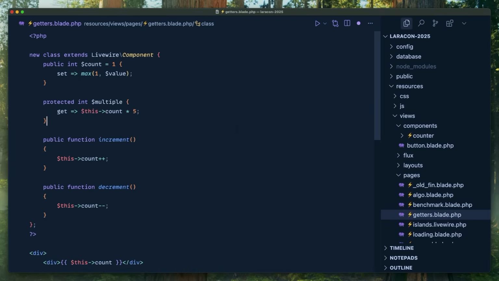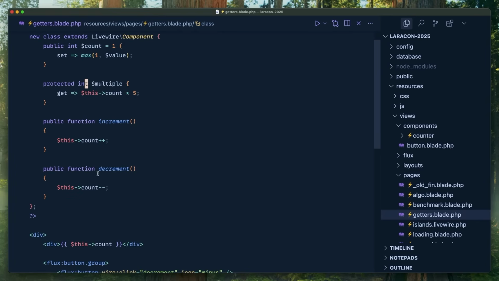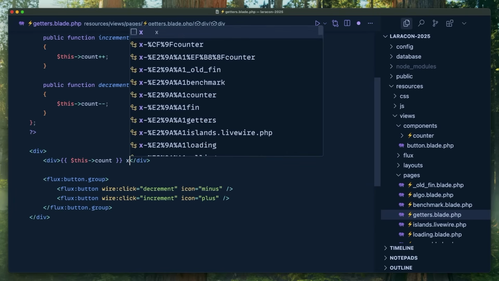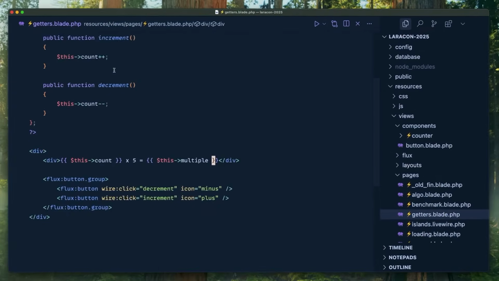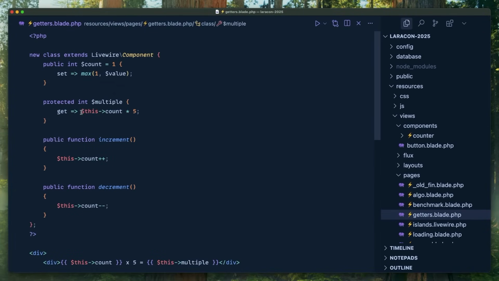All right, second favorite is getters. You can have pure getters. This is my new favorite way to get properties into my Blade views. You just make a pure getter for it and then reference it. So let's make multiple, and the great thing about getters is you can access other state. We'll say this count times 5, and then in here we show times 5, and then the multiple. We reload this, and now we have a multiple. This could replace computed properties, but to the eagle-eyed, computed properties memoize the call for the duration of the request. But you can use Laravel's once helper, so if you do an expensive database call here, you're ensured it's only ever called once.